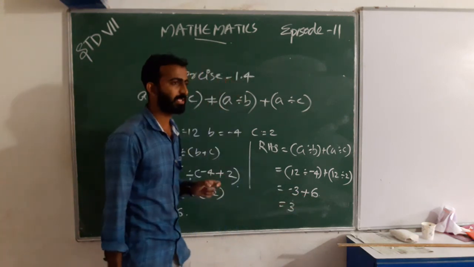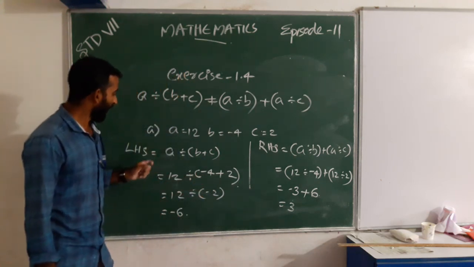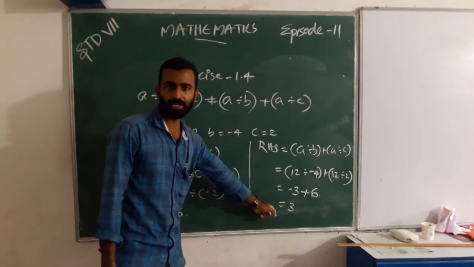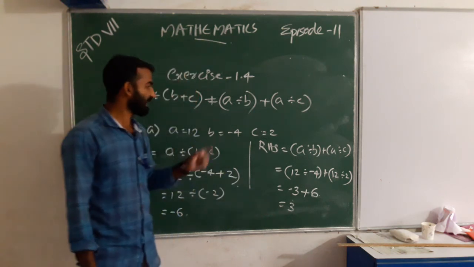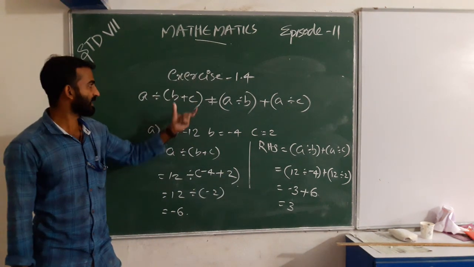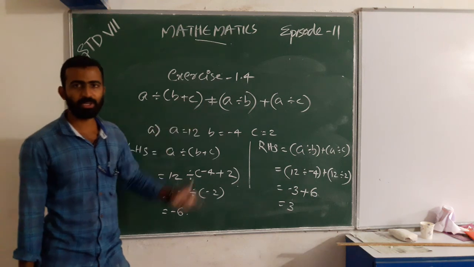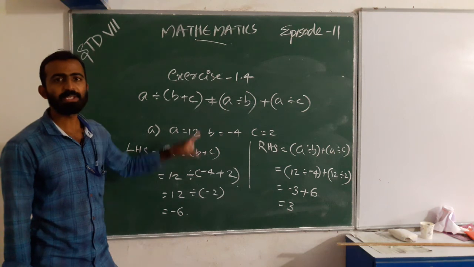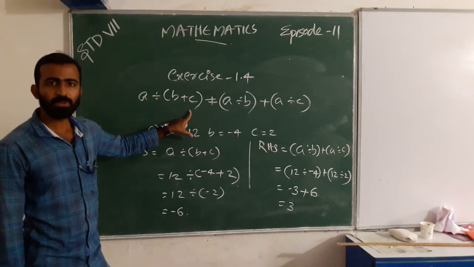Here LHS is -6 and RHS is 3. So LHS is not equal to RHS. Hence verified. Any doubt?